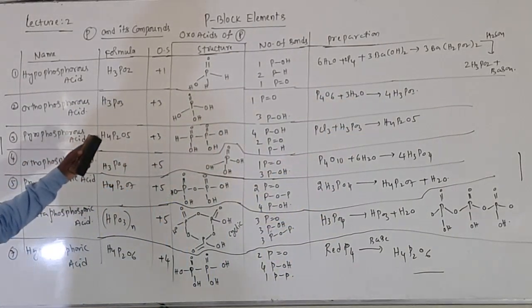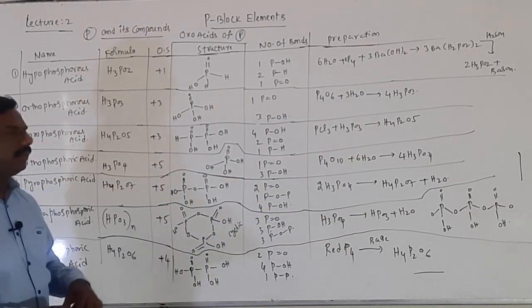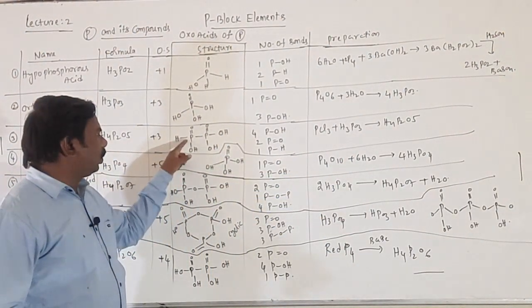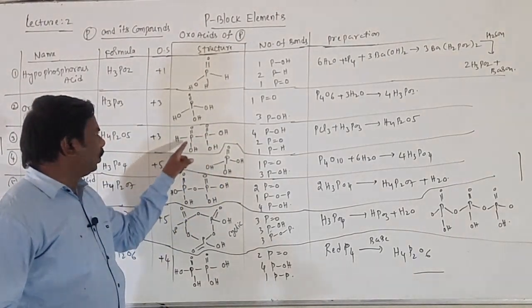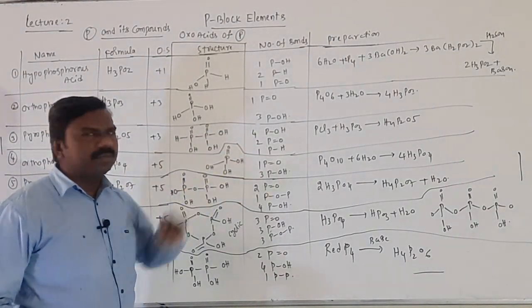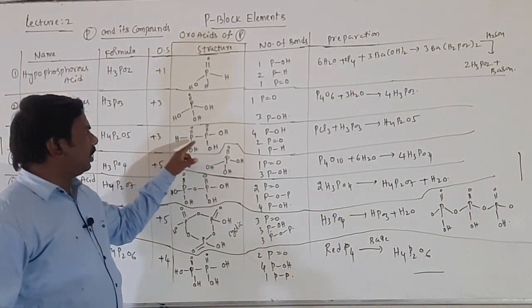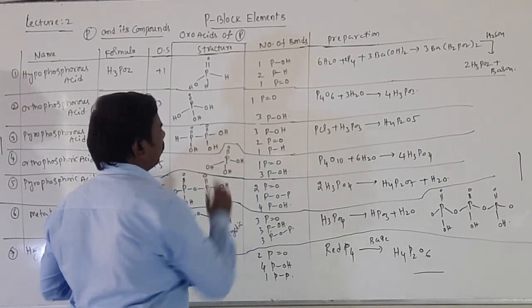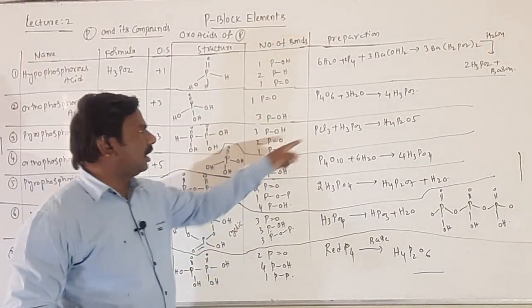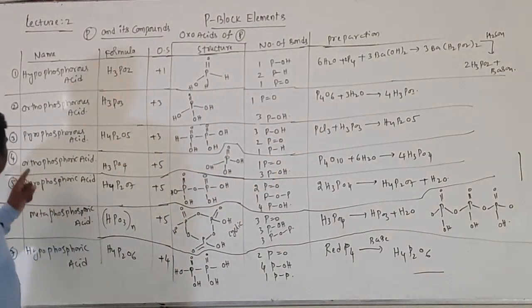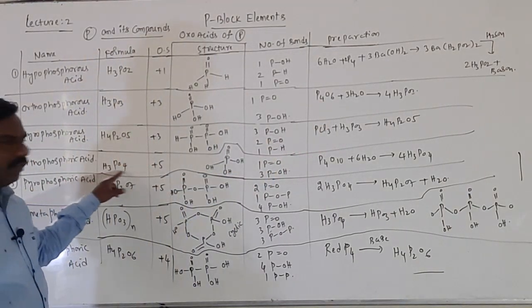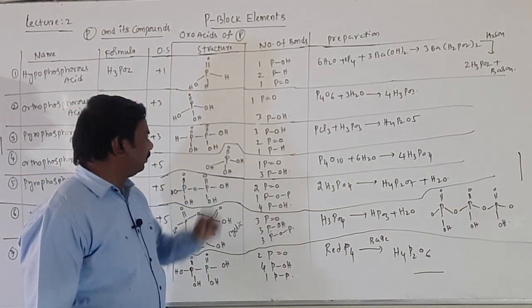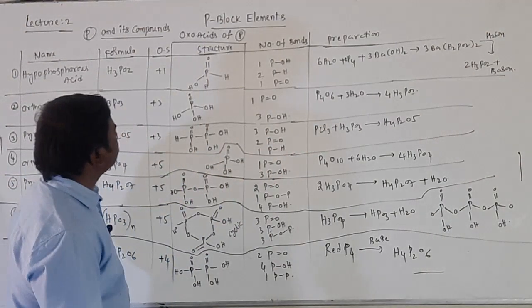Next, pyrophosphorous acid, H4P2O5, oxidation state +3. So this is the structure. By looking at the structure, 2 P=O's, 1 P-H bond. Next 1, 2, 3 P-OH bonds. These are 3 P-OH bonds. Getting, students? And it is the preparation. Next, orthophosphoric acid, H3PO4, +5. It is the structure. 1 P=O and 3 P-OH.